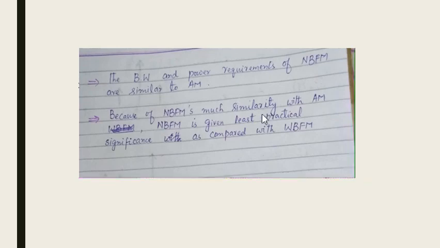So at this stage, after studying narrowband FM, we can derive some points. The first one is that the bandwidth and power requirements of narrowband FM are similar to AM, because we have seen that the bandwidth requirement for AM is 2 fm, which is similar to narrowband FM, and the power requirements are again the same in both cases.